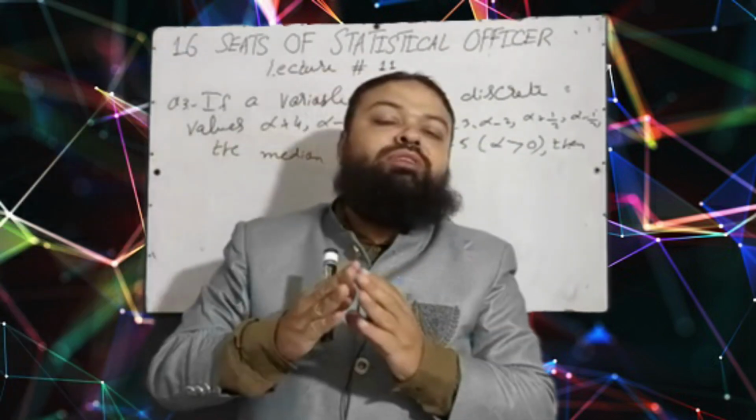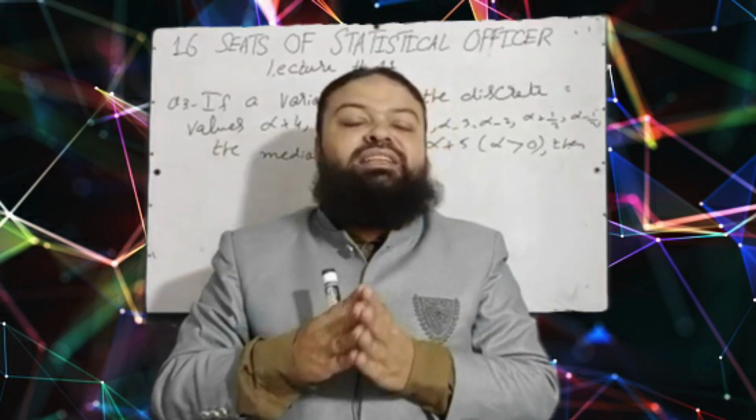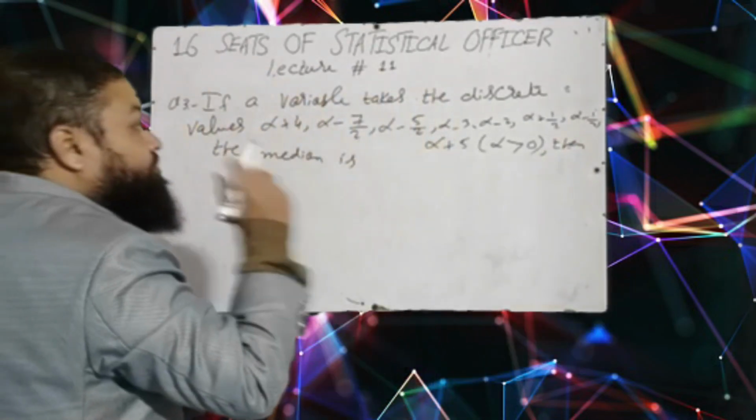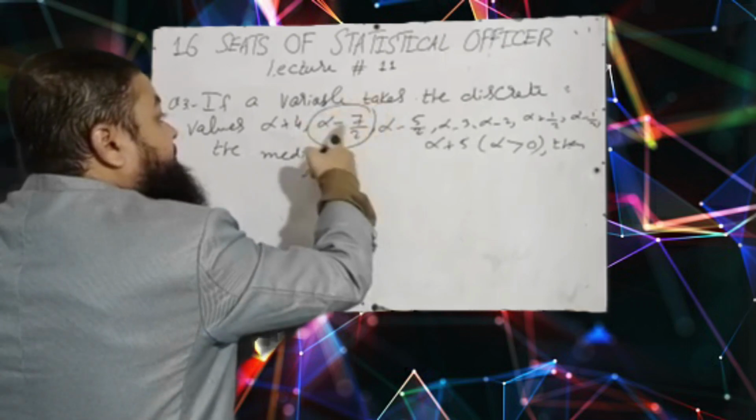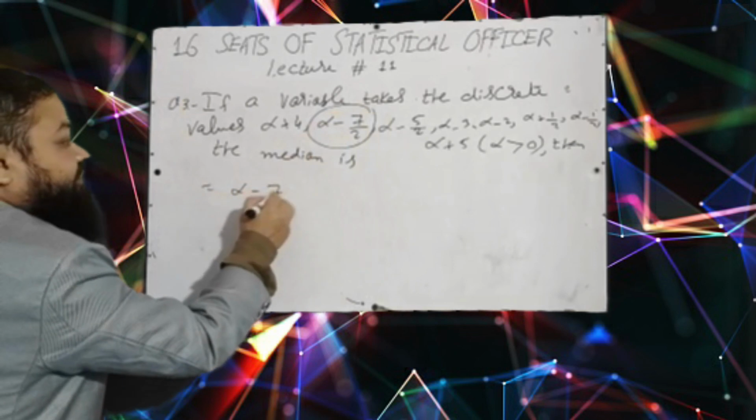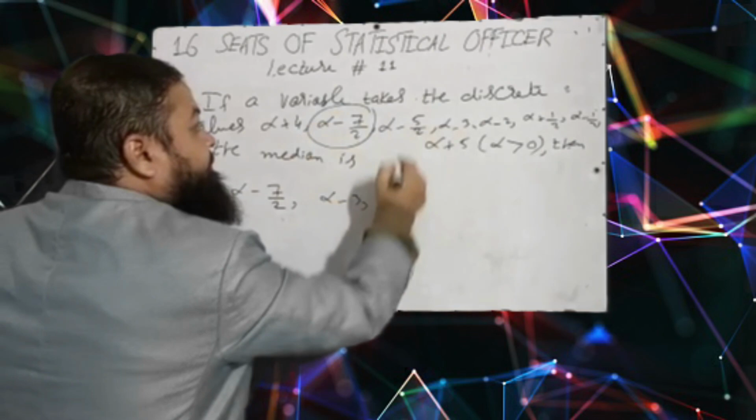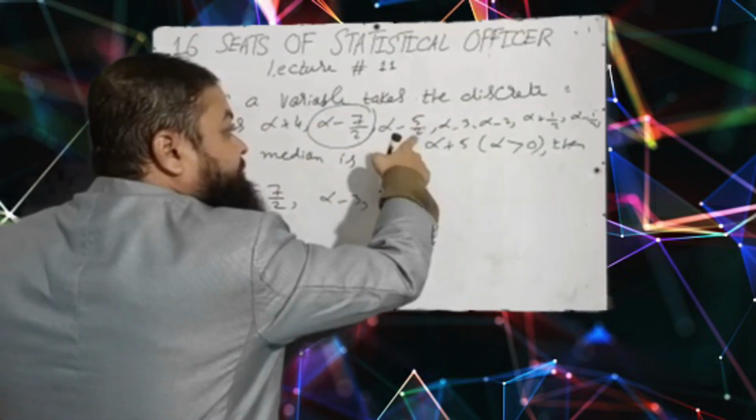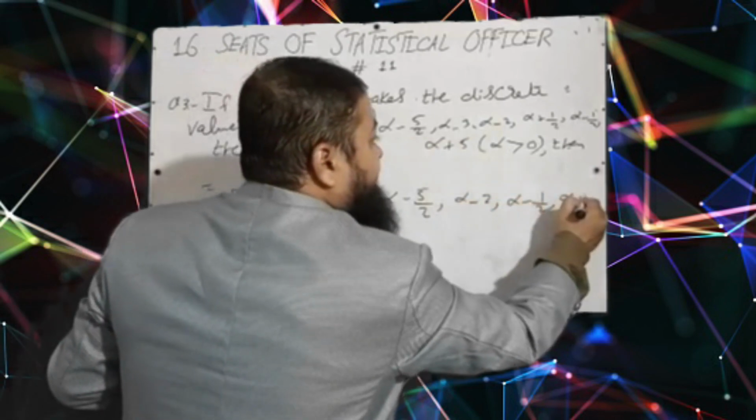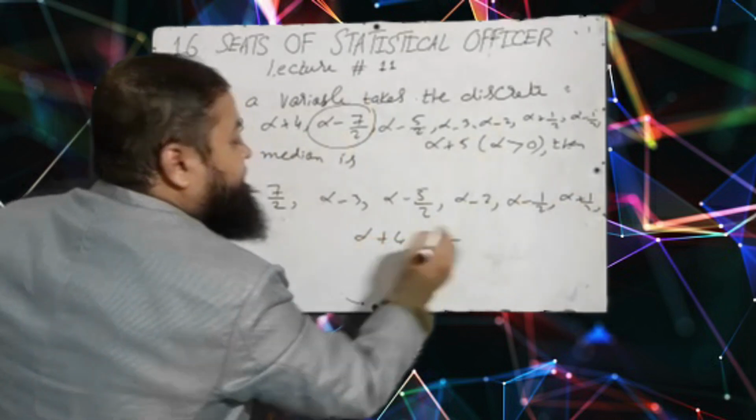Dear students, we know whenever we have discrete data, ungrouped data, for finding the median we arrange the data in ascending order, and look carefully which is the smallest one. Alpha minus 3.5 is the smallest one. I will arrange the values. Alpha minus 7 by 2 is the smallest one, then alpha minus 3, then alpha minus 5 by 2, actually that is 2.5, then alpha minus 2, then alpha minus 1 by 2, alpha plus 1 by 2, alpha plus 4 and alpha plus 5.